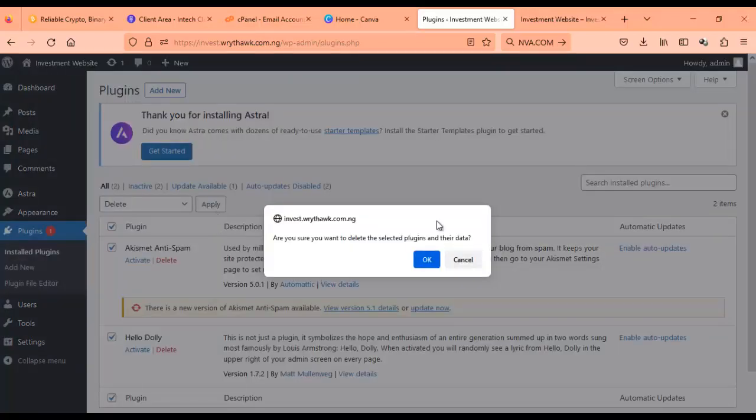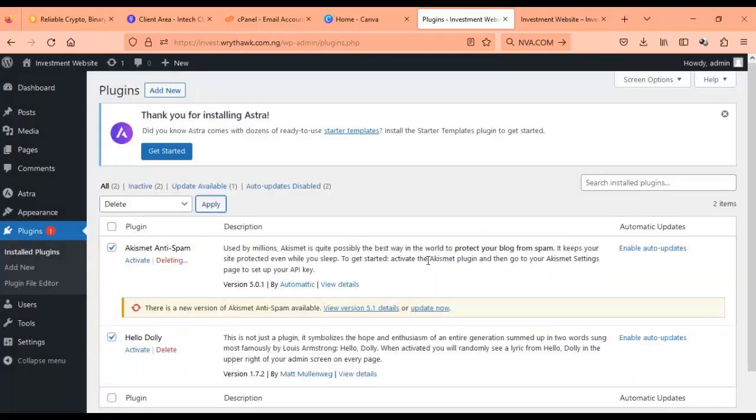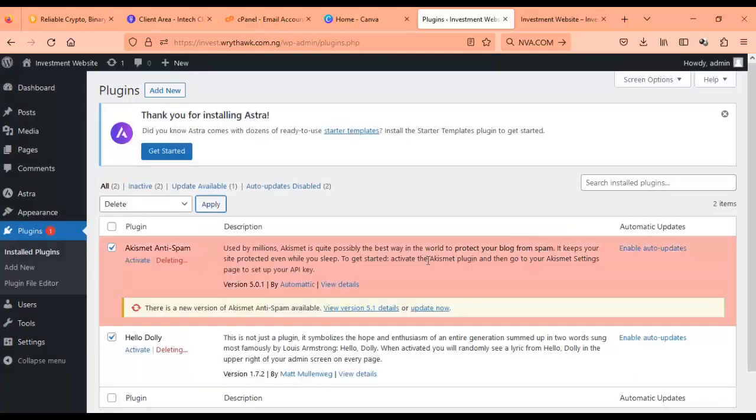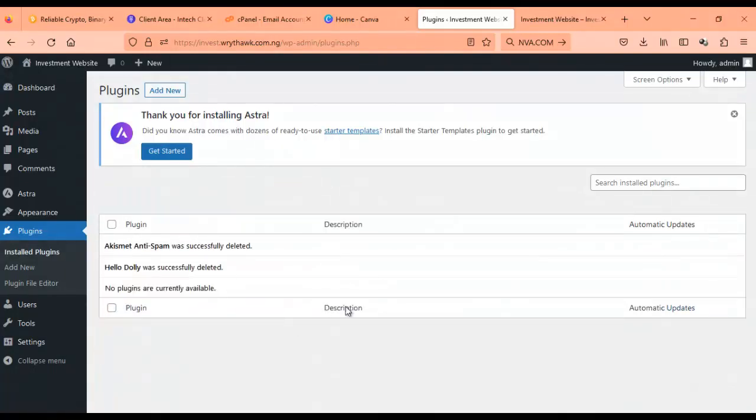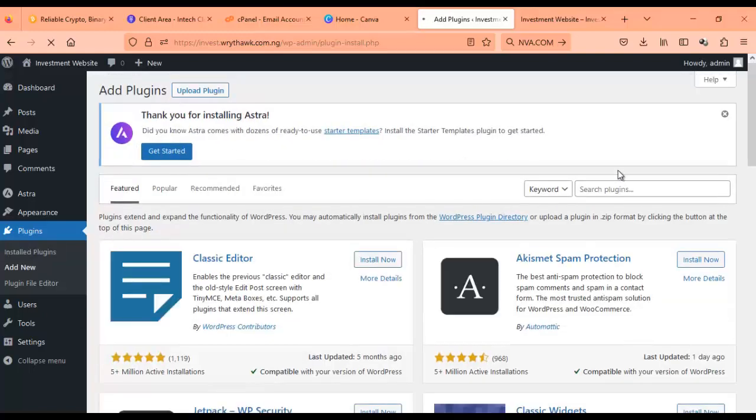So we're going to delete all plugins here, you don't need them. Okay, so no plugin here, so we're going to add plugin. So what you do, basically, you search for